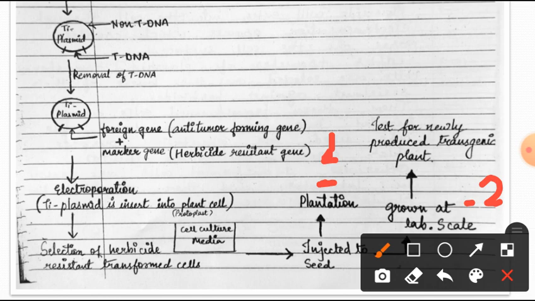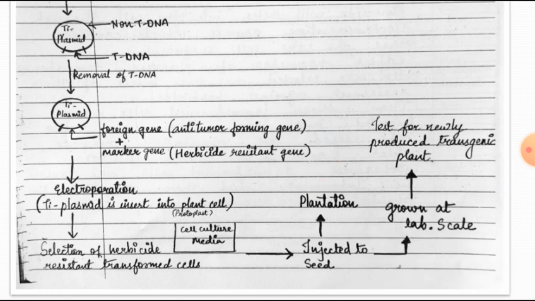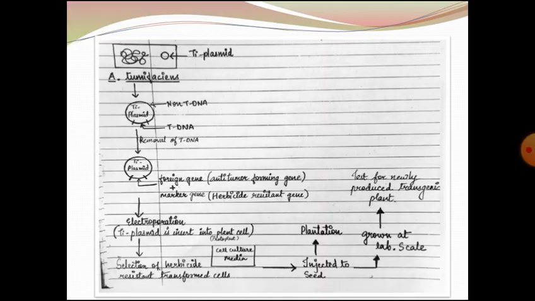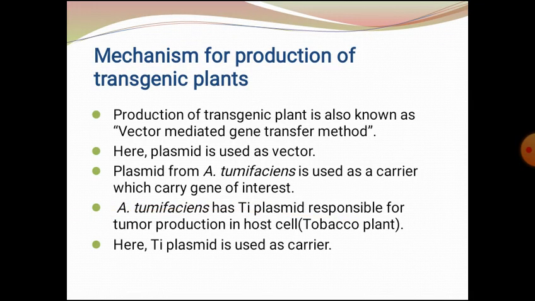the lab scale, there is a test for the newly produced transgenic plant. Here the test is performed to check whether the transgenic plant has been produced or not. This is all for the mechanism of the production of the transgenic plant. Here is a write-up of the detailed mechanism by which transgenic plants are produced.